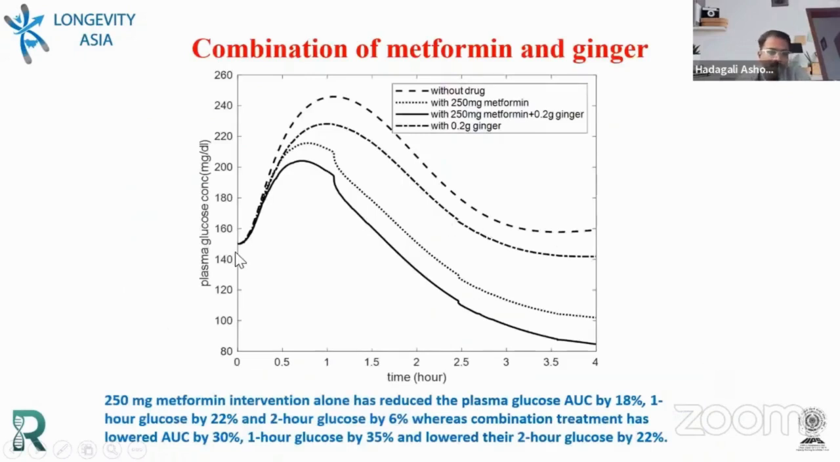Then I studied the pharmacodynamics of certain ingredients. Here I've tested one natural ingredient, ginger. We can see the first one here is without any medicine, this is with 0.2 gram of ginger, and this is with just metformin. When we have given a combination of metformin and ginger, we can see the reduction of glucose. So the add-on therapy of ginger to the metformin has the potential to control the glucose.